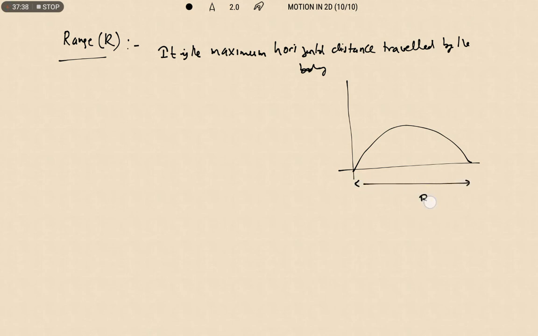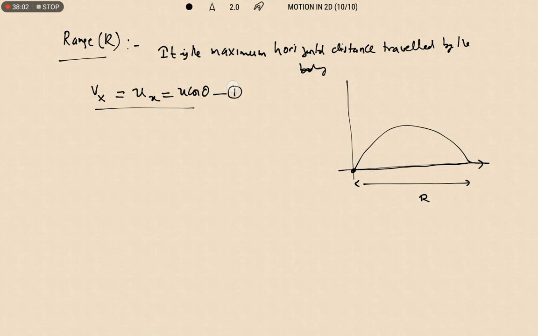When you are calculating the horizontal distance, we need to take only its horizontal velocity. So its horizontal velocity is ux, that is equal to u cos theta, because at any instant of time its horizontal velocity will be constant.